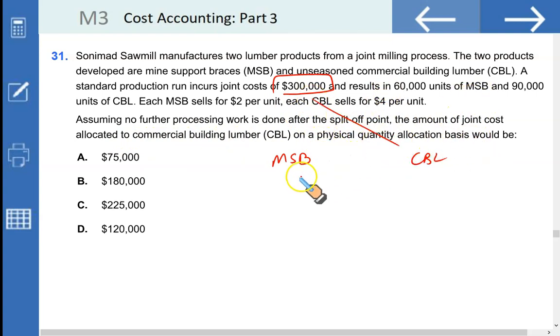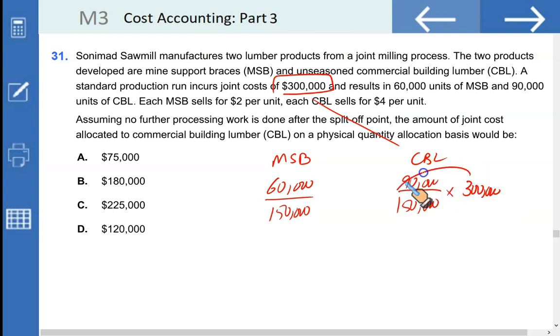For physical quantity, we have 60,000 units of MSB and 90,000 units of CBL. So 60 plus 90 gives you 150. So 60 by 150 proportion of joint cost goes to MSB, and 90 by 150 of the joint cost goes to CBL. And this is your joint cost. Solving this, you should get 90,000 by 150 multiplied by $300,000. That gives you 180,000. That makes B the correct option.